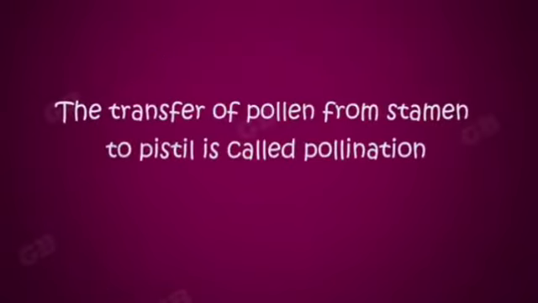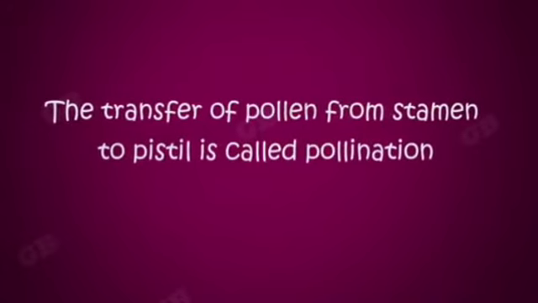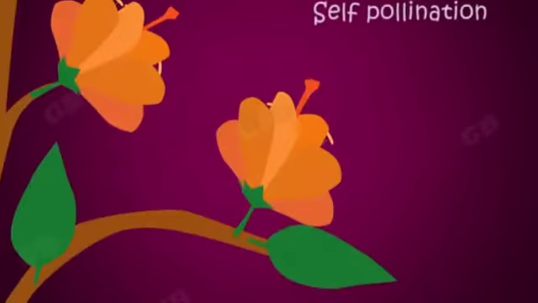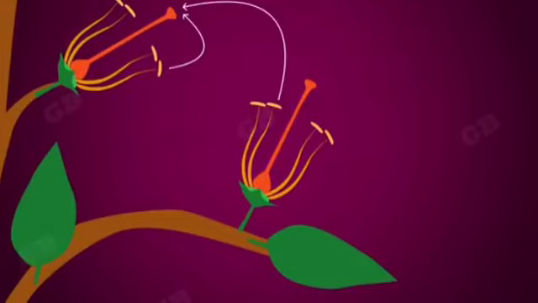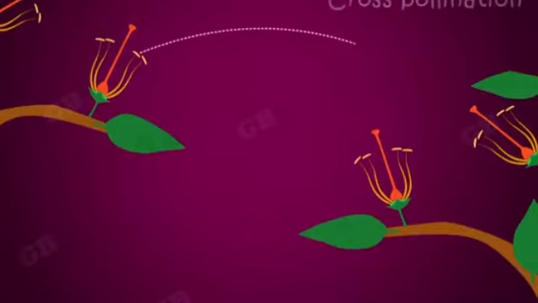The transfer of pollen from stamen to pistil is called pollination. If it occurs in the same flower or between the flowers of the same plant, it is called self-pollination. If pollination takes place between two flowers of different plants, it is called cross-pollination.